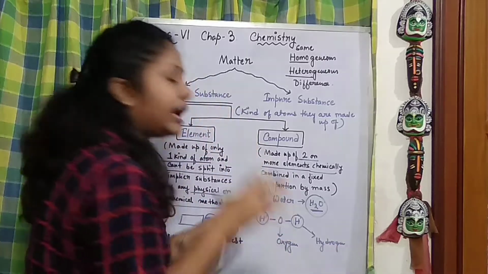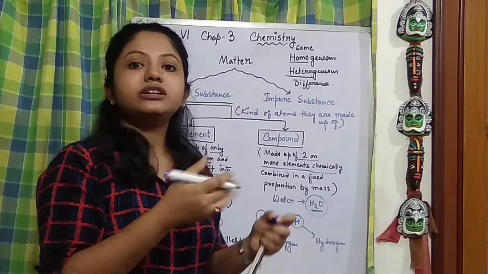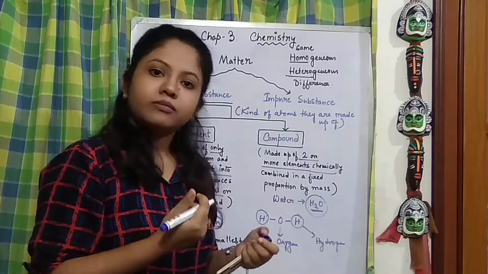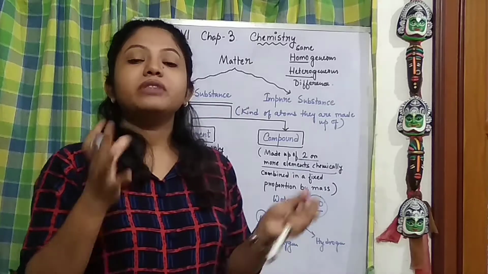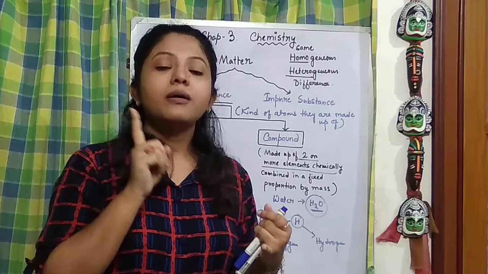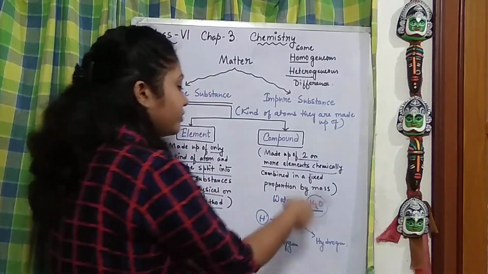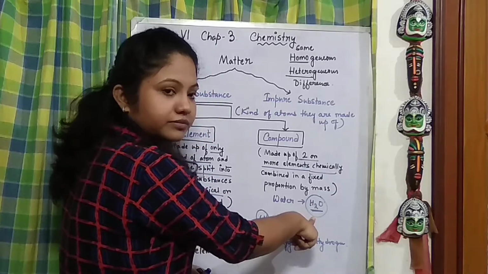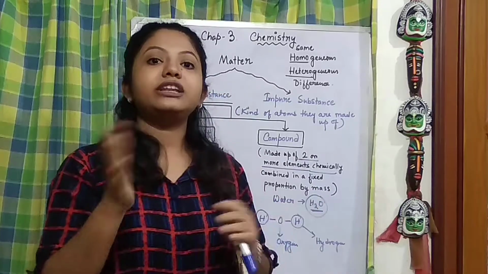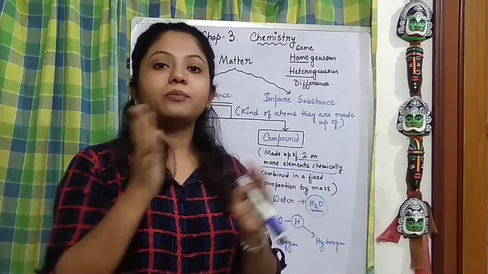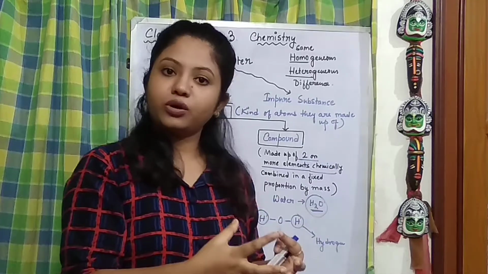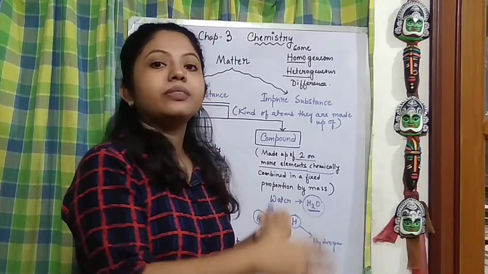Now both of these, hydrogen and oxygen, have their own mass, right? They have their own weight. These atoms have their own weight. So these two types of elements are combined together in a fixed proportion. That is, there are two hydrogen atoms and one oxygen atom. So it's in a fixed proportion. And a proportion by mass means a proportion of 1:8, they put together to form water. Alright, so this is how we call it a compound.